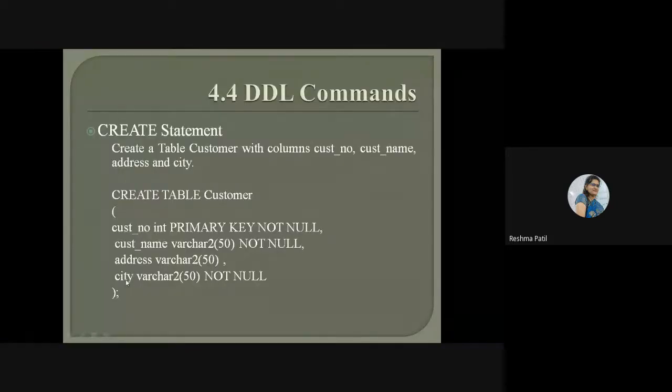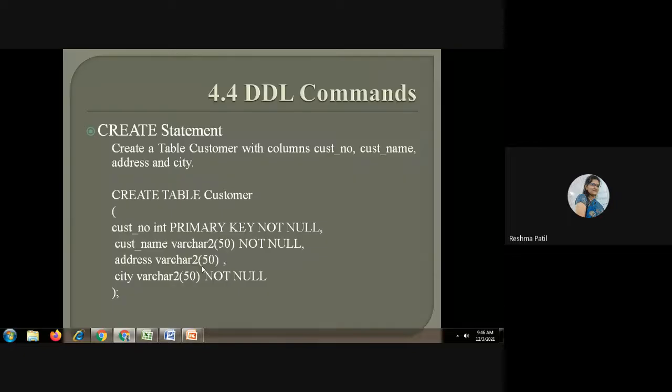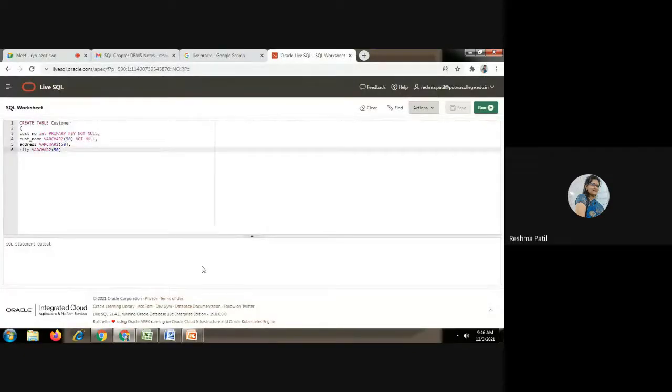Then next is city, varchar2, not null. City, we have to take this input from user, that's why I have written here not null. If this is end of the attribute, city is the last attribute from this customer table, then no need to write here comma. Go directly next line and close the bracket which we have opened here. Close the bracket and then give semicolon.